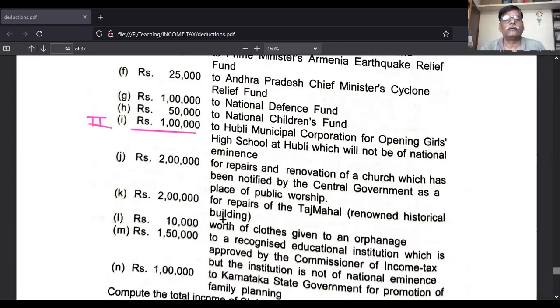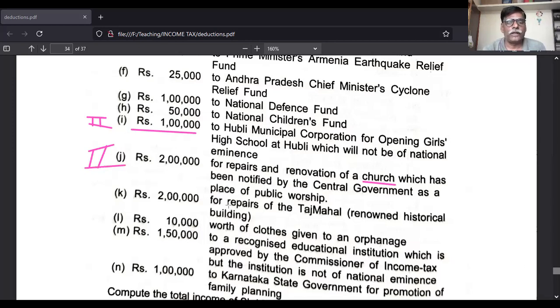And next is 2 lakh rupees for renovation of a church, which was notified by the central government as a place of public worship. Church is here. I told you church, mandir, masjid, mosque come under the second category. So this is a second category item.